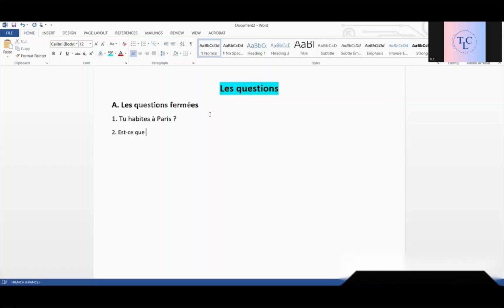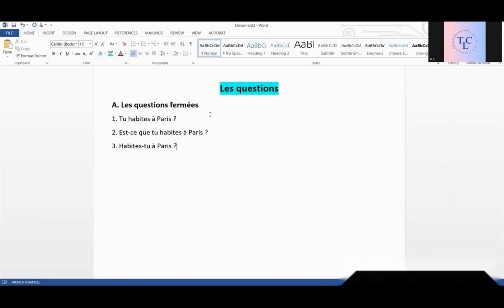Est-ce que tu habites à Paris? Third question. Habites-tu à Paris? What is the difference? Is the meaning different? No, they mean the same. Do you live in Paris?